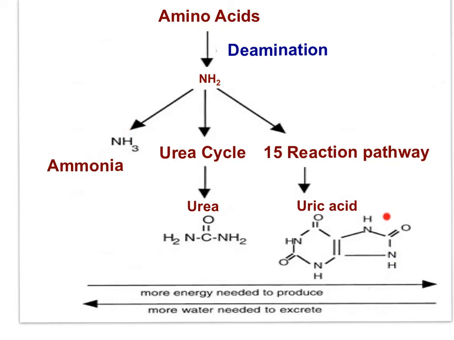Uric acid is the least toxic, so little water is required for excretion. However, the transformation of amino groups to uric acid requires a lot of energy. Now, urea, as a nitrogen compound, lies between ammonia and uric acid with respect to water requirement for excretion and energy in transforming amino groups into urea.